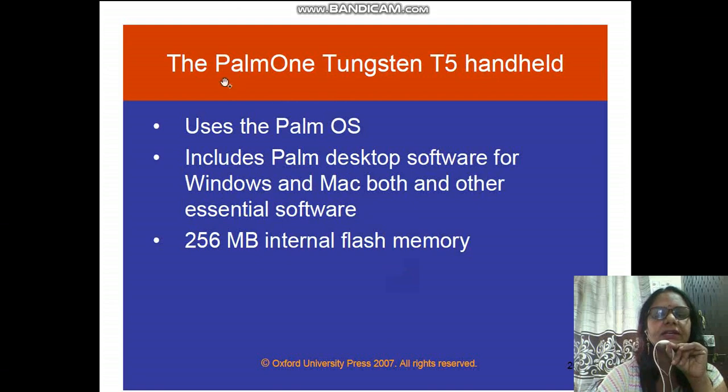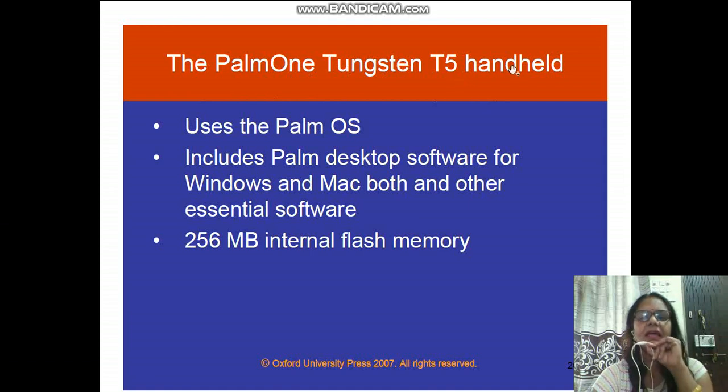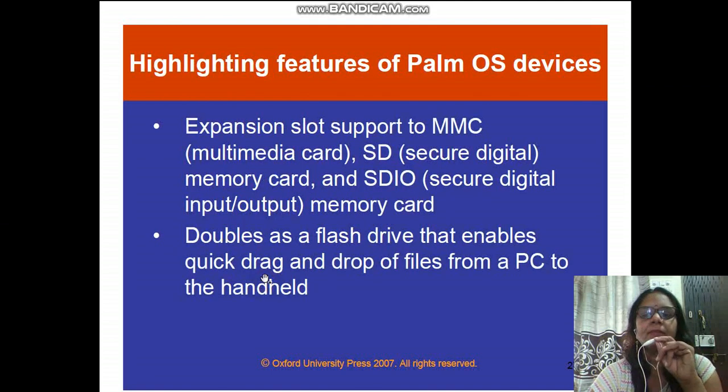Some of the other things, that is the Palm One Tungsten T5 handheld device, is one of the devices which supports Palm OS as an operating system. So this is the name of the device, mobile computing device, ये Palm One Tungsten T5 handheld. This includes Palm desktop software for Windows and Mac both, essential softwares are available, and it also uses the internal flash memory of 256 MB.